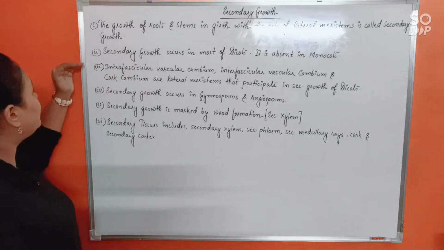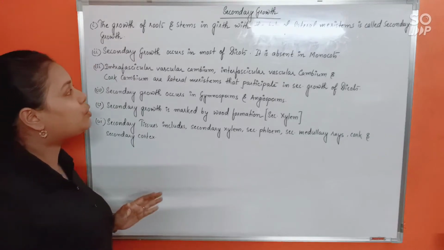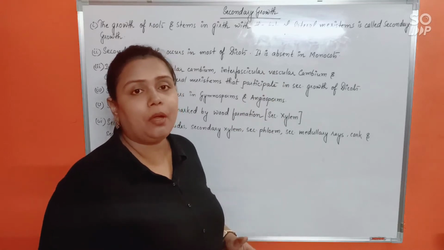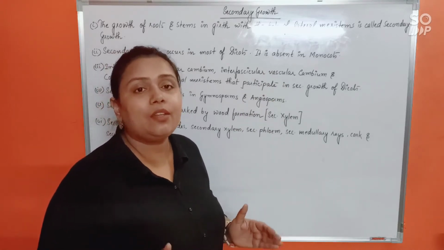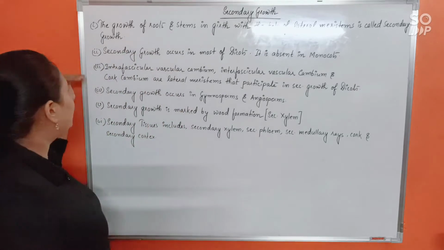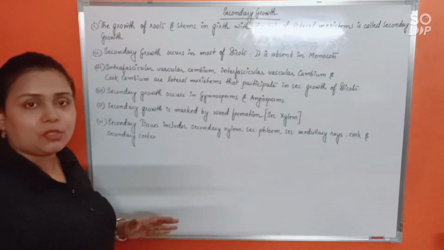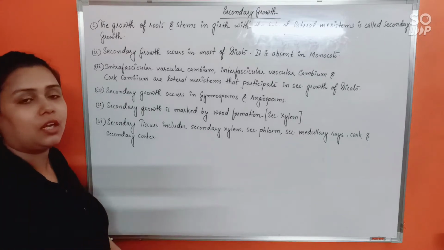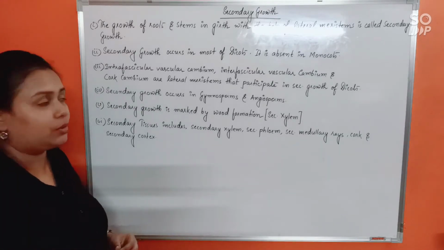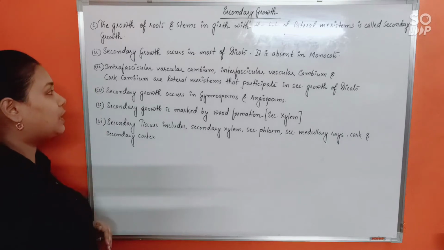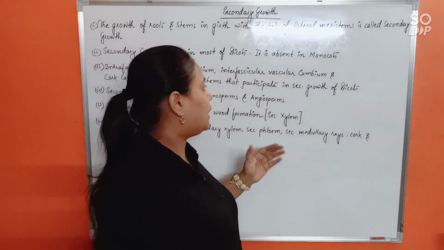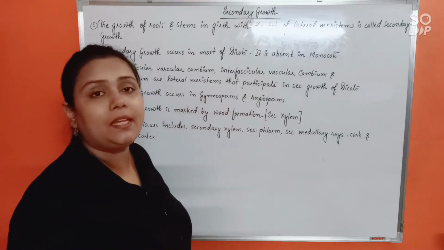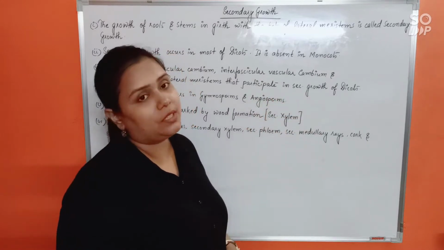Now next, secondary growth occurs in most of the dicots, but it is completely absent in monocots. Do remember, monocots do not show secondary growth. Next, the lateral meristems. Do you remember lateral meristems? They are of three types, and they will now be functional and allow secondary growth. So it is the intrafascicular vascular cambium, interfascicular vascular cambium, and cork cambium, which are the lateral meristems that will participate in bringing about secondary growth in the dicots.